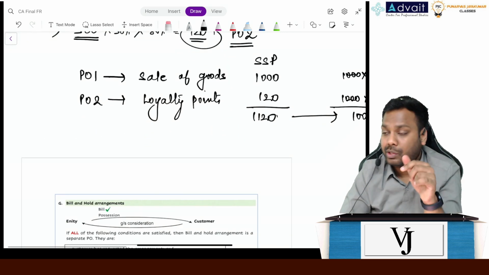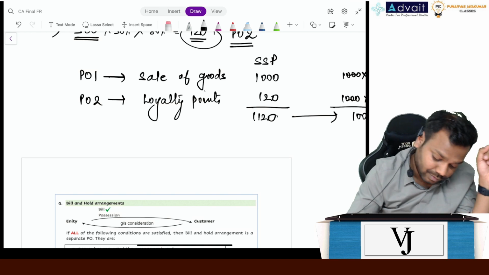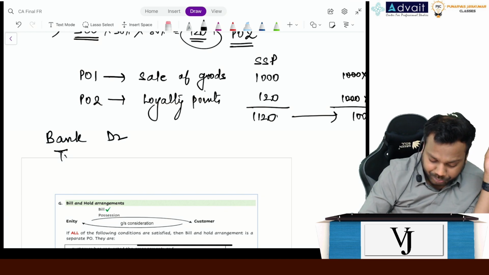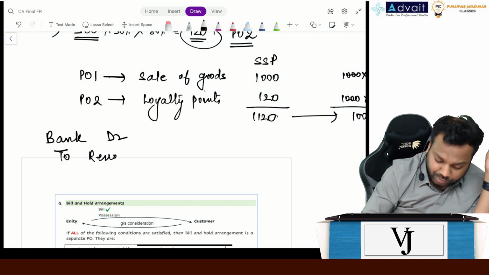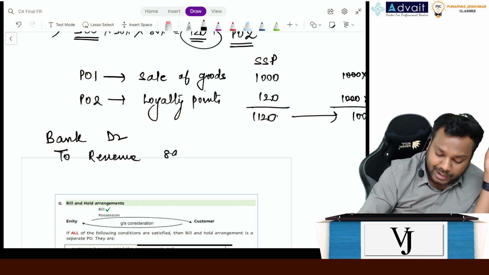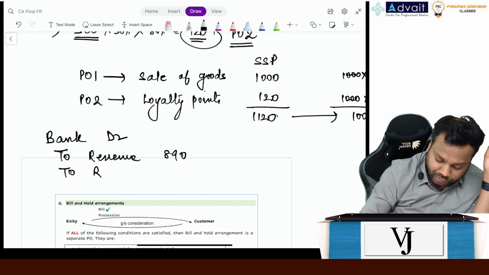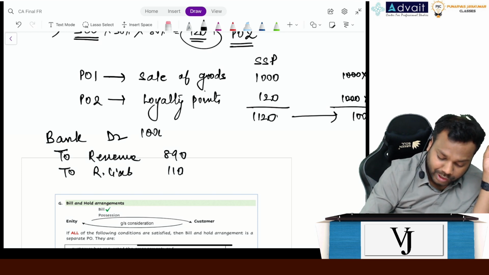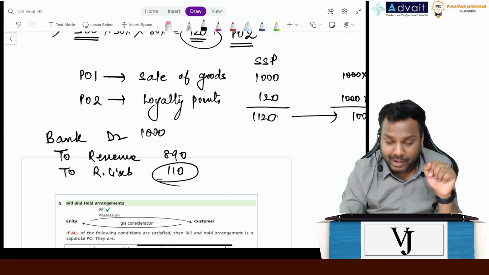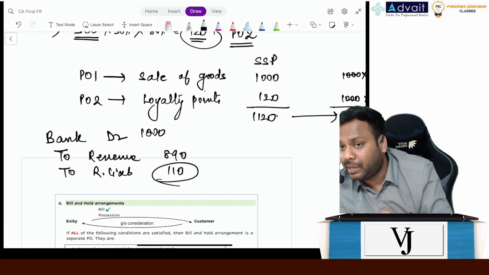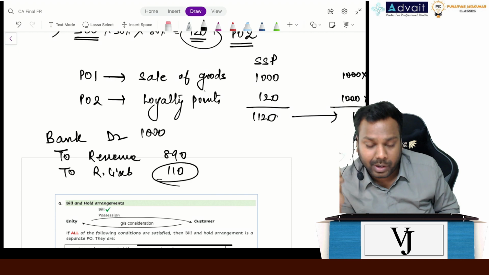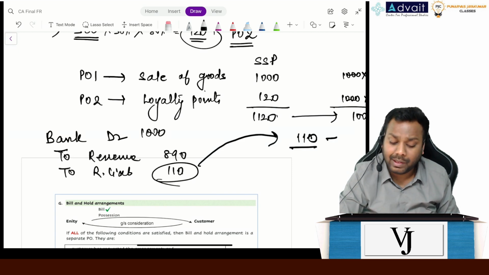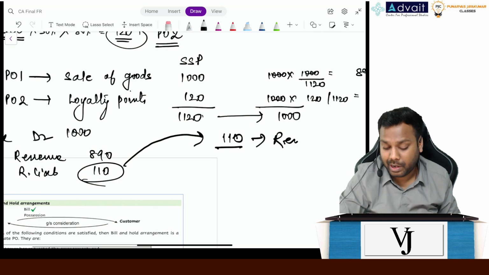Now what will you do? You have received the whole 1000 now itself. Bank account debit 1000, to revenue 890, to refund liability 110. Meaning thereby, refund liability 110 means what? In the next purchase I will not charge this amount to the customer, but when the customer purchases next time, I will recognize 110 as revenue. Clear now?